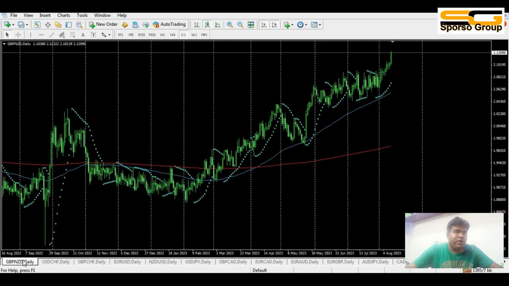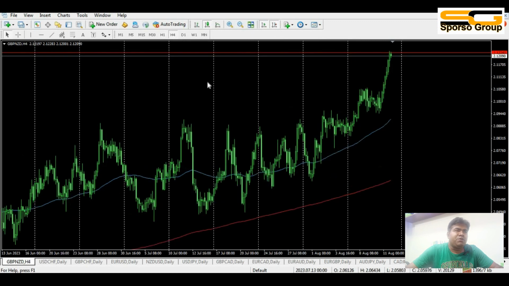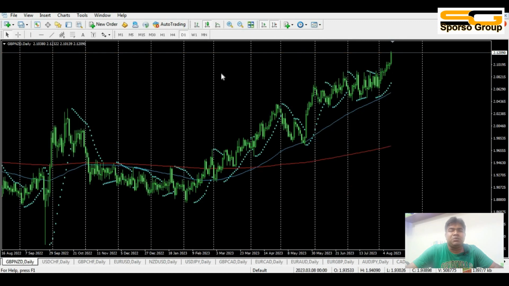First of all, GBP NZ is showing a 1 hour chart uptrend, 4 hour chart uptrend, and day chart also uptrend. That means the market could go up for the next week.